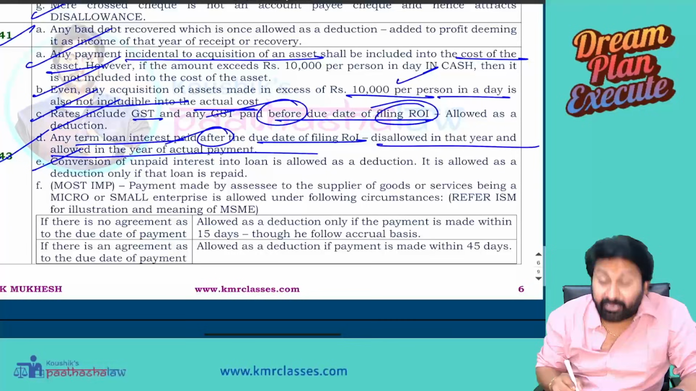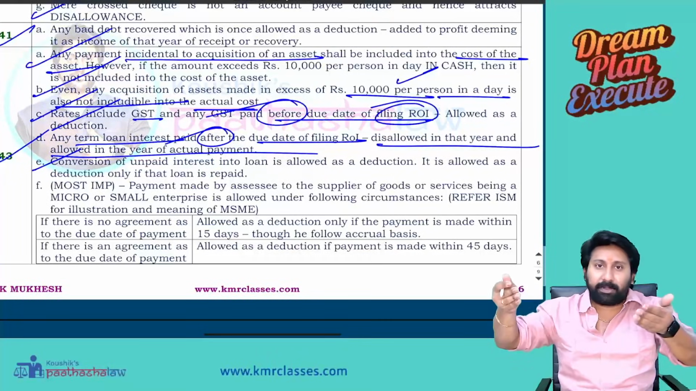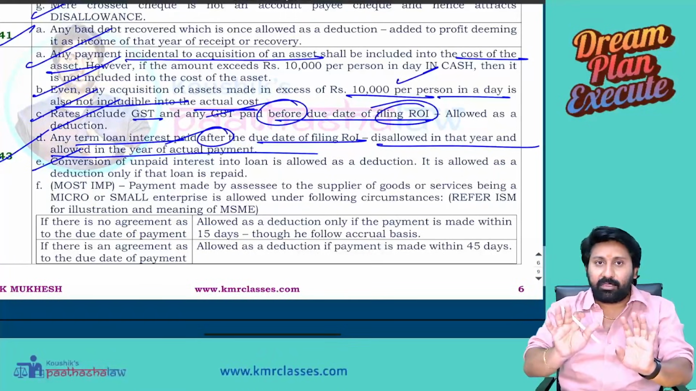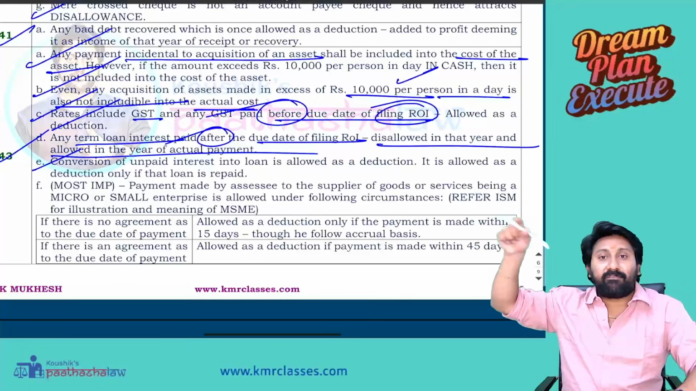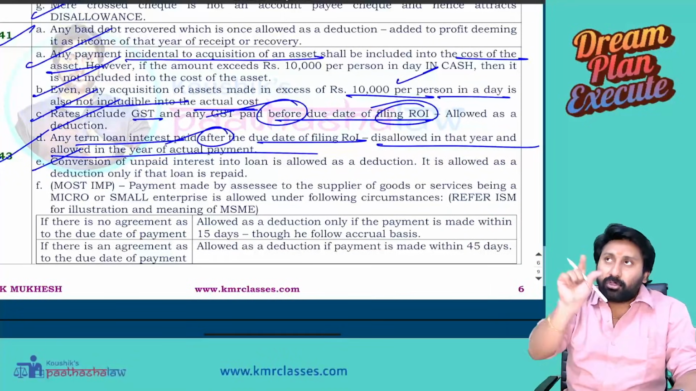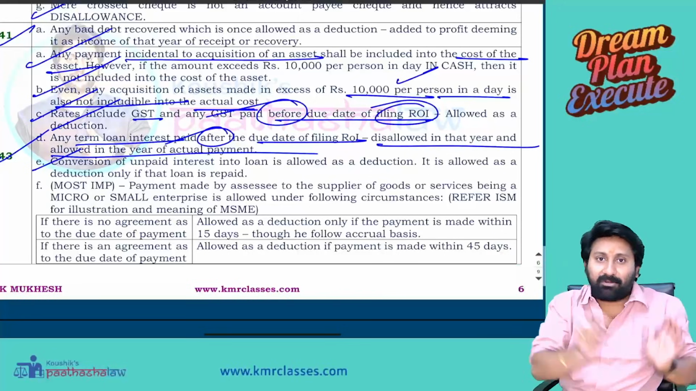Conversion of unpaid interest, a very important adjustment. I am not paying interest; they converted interest into principal. Conversion I will not allow as a deduction. Conversion made means you did not pay. That converted loan amount you will pay, na. When that loan amount is paid, to the extent of that loan it will be allowed as a deduction, because though it is a loan, it is interest converted into loan, so that will be allowed as a deduction.